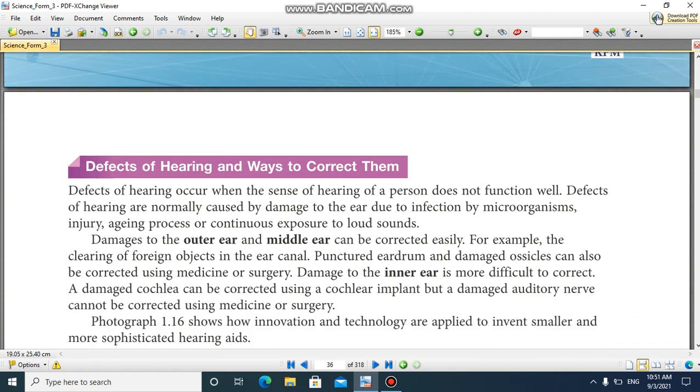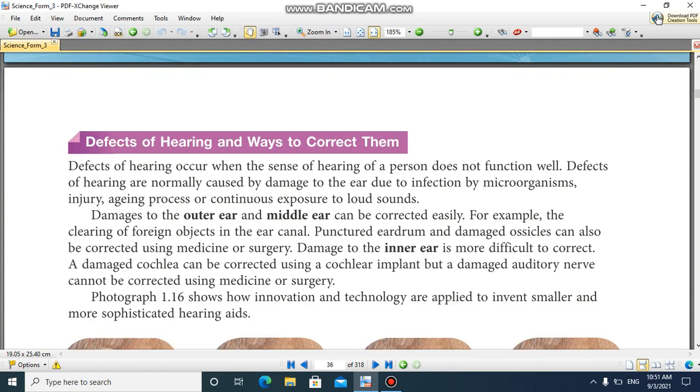Defects of hearing and ways to correct them. Defects of hearing occur when the sense of hearing of a person does not function well. Defects of hearing are normally caused by damage to the ear due to infection by microorganisms, injury, the aging process, or continuous exposure to loud sound.